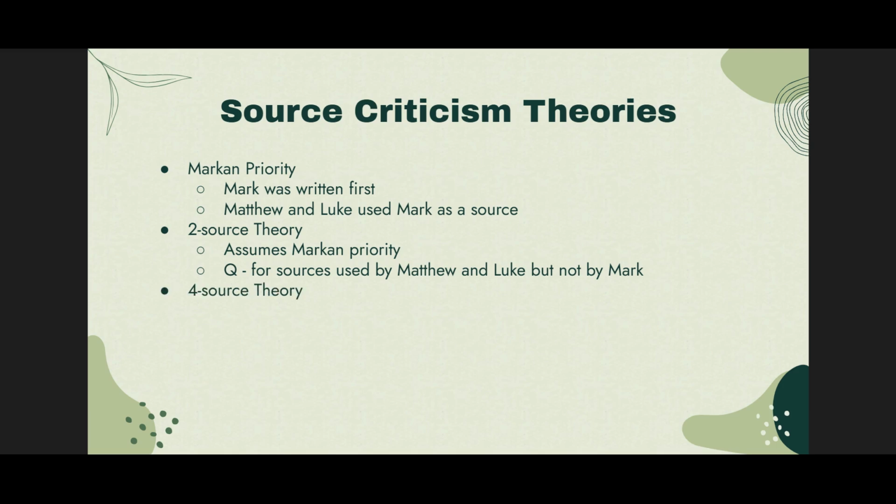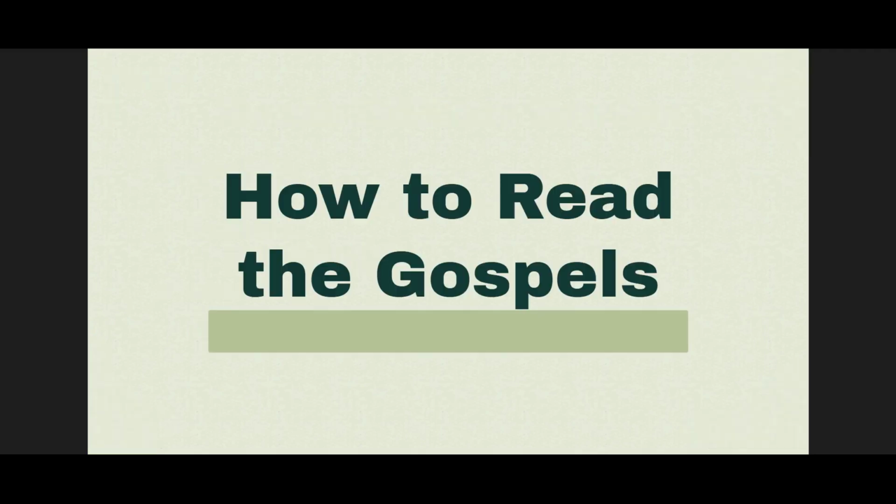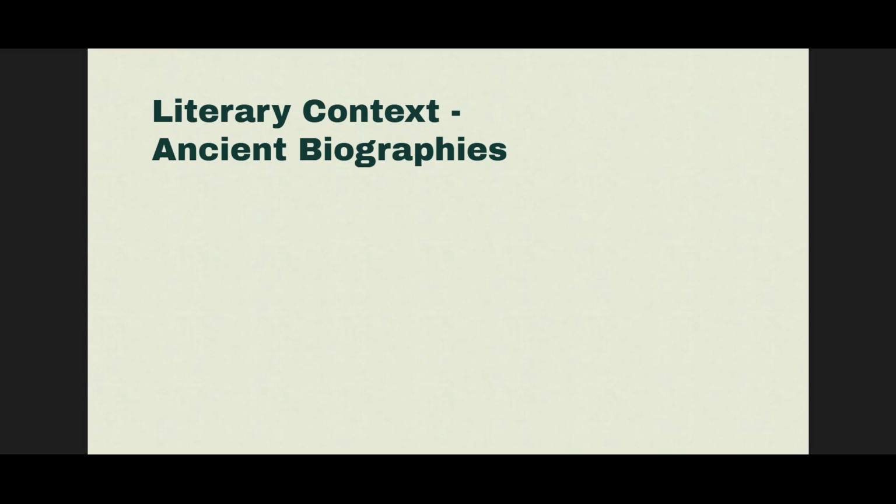The four-source theory, an expansion on the two-source theory, holds that due to the unique content in Matthew and in Luke, they each have their own unknown sources known as M for Matthew's unique source and L for Luke's unique source. Even though Markan priority is the most common stance right now, all source theories are theories. To read the Bible effectively, we need to consider contexts, including literary, cultural, and historical contexts, as well as audience, to determine what each author wishes to portray.